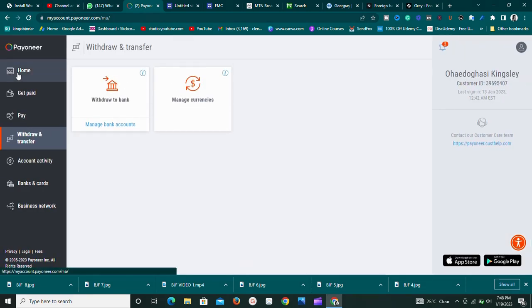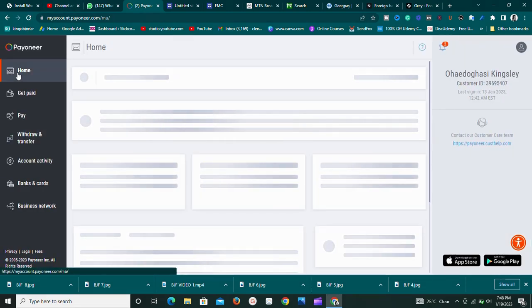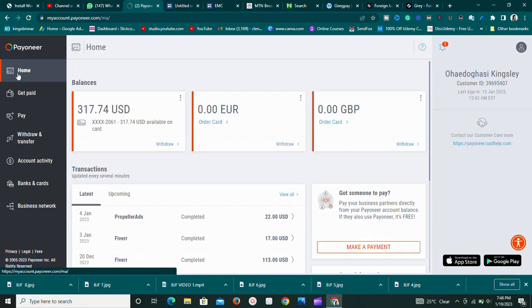This is Payoneer arbitrage and it's really simple to do. Anybody can do this. The only thing that is going to be challenging is getting the funds, but trust me, once you start getting the funds, no matter how little it is, you're going to start making money.